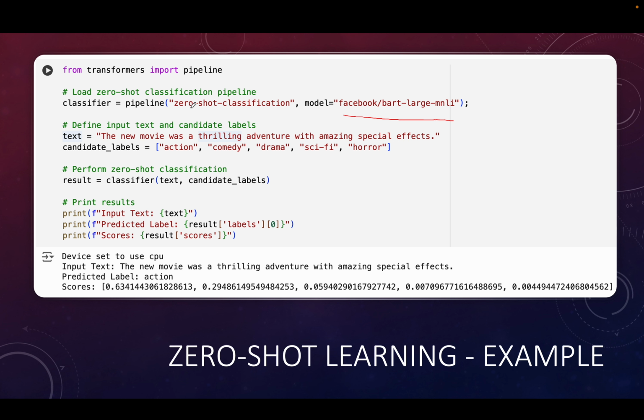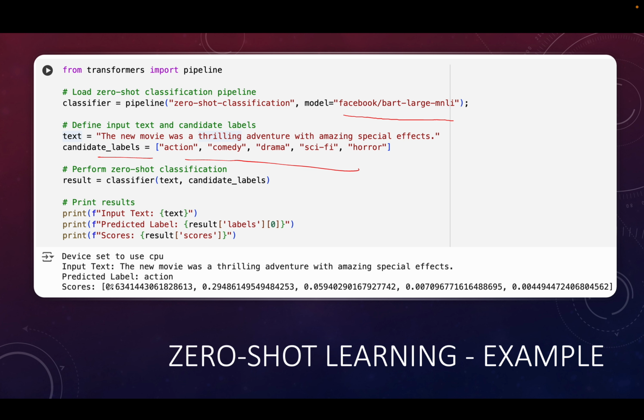So we load a zero shot classification pipeline, and this is the model path. And so we specify the candidate labels, one of these 5 candidate labels, and then we ask the classifier, which is this model, to predict scores for all of these.